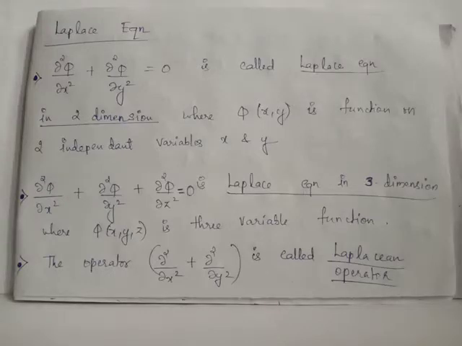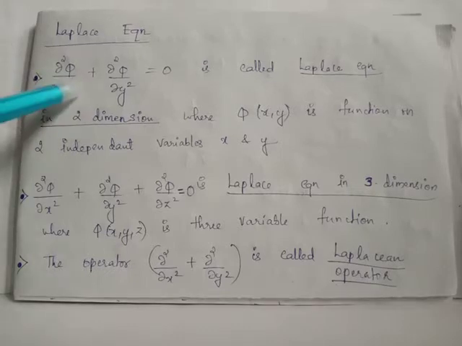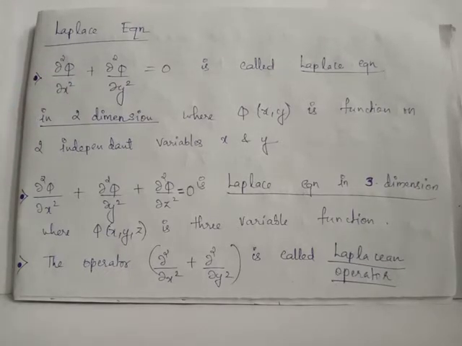Equation. Suppose phi of x, y is a function of two independent variables x and y. Then the Laplace equation is an equation based on second order partial derivatives with respect to the independent variables x and y, and the exact format of the equation is given by dou square phi by dou x square plus dou square phi by dou y square equals 0. This is known as the two-dimensional Laplace equation.